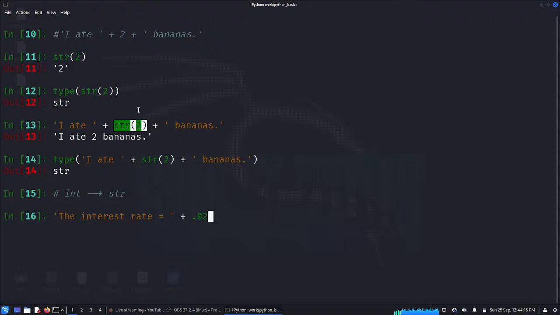So again there's a trouble. I want to convert this, which is a float object, which we can check, right?